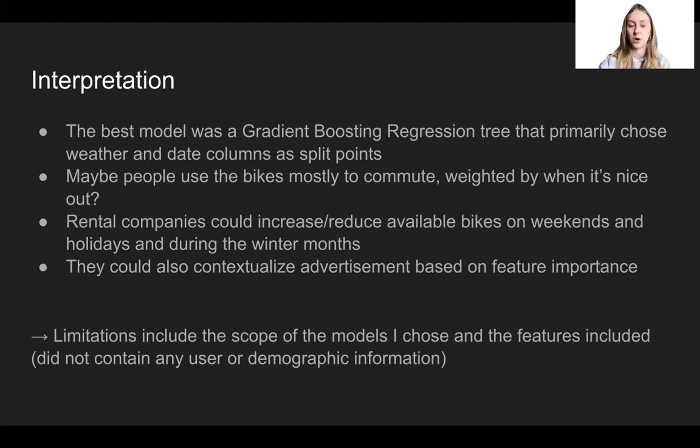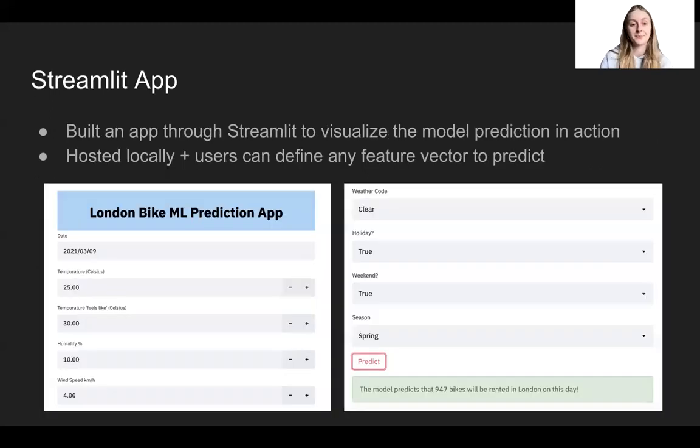So limitations of this model include the scope of the models I chose. I tried to keep it within kind of simple baseline scikit-learn models, and the features that were included in the data set. So there was nothing about users, about their demographics. And I think in particular, a good future direction for this project would be to include information about who is renting which bike, and you could cluster users based on which types of people, whether they're working, whether it's for recreation, for some other reason, who are renting bikes at different times, and prioritize advertisement for that.